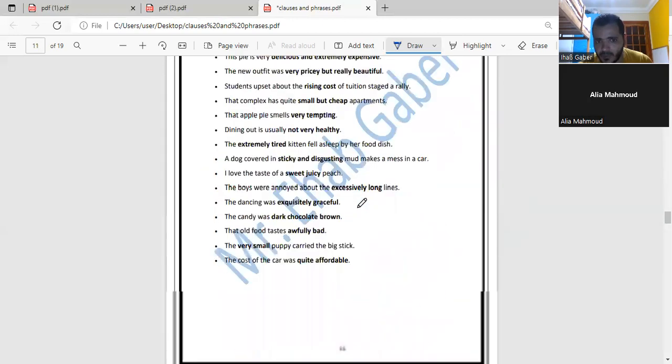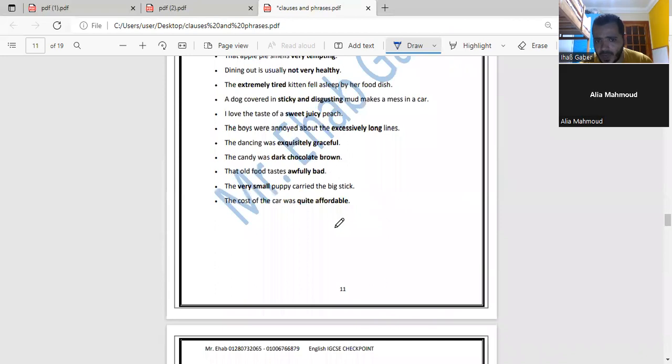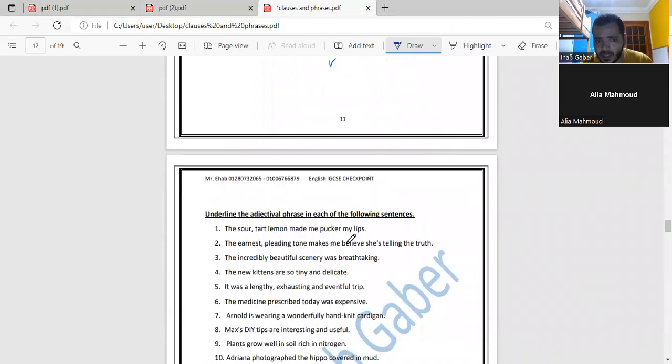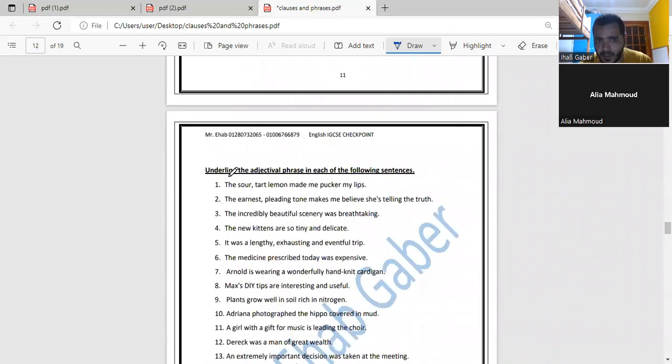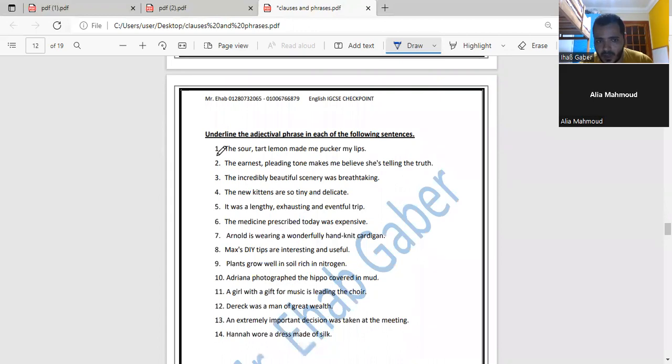Now, these are some examples for you to have a look at. Now let's go directly to the question. Underline the adjectival phrase in each of the following sentences. Do number 1. I'll be with you. The sour tart lemon made me pucker my lips. I think it's "the sour tart lemon." I think "sour tart" is describing the noun lemon.